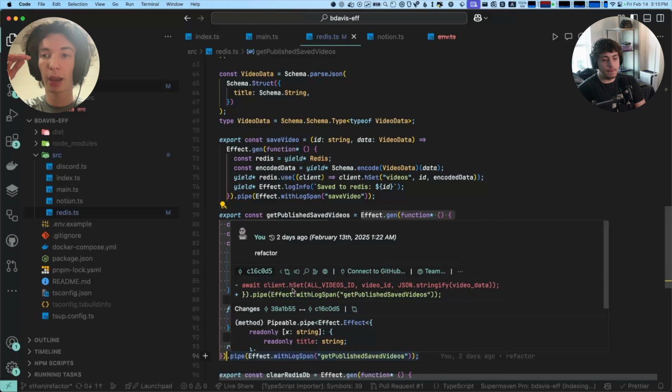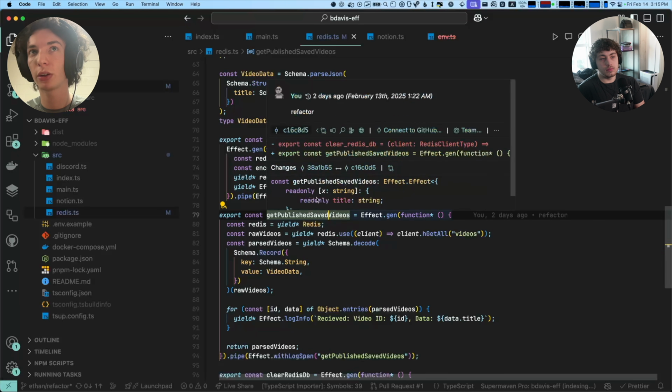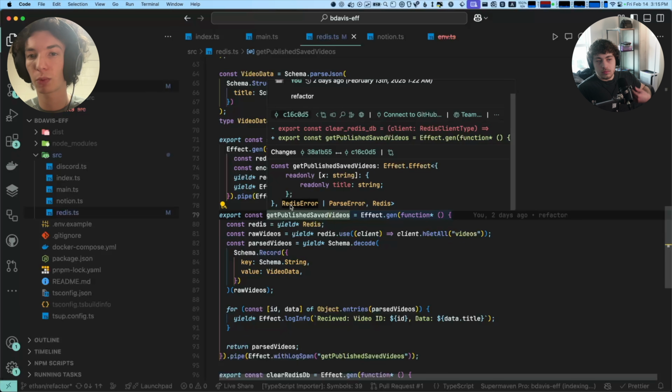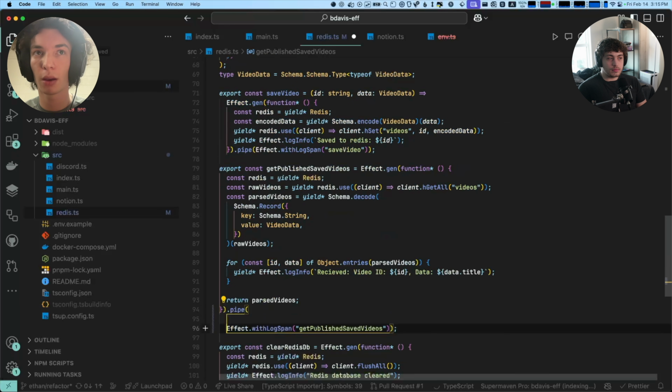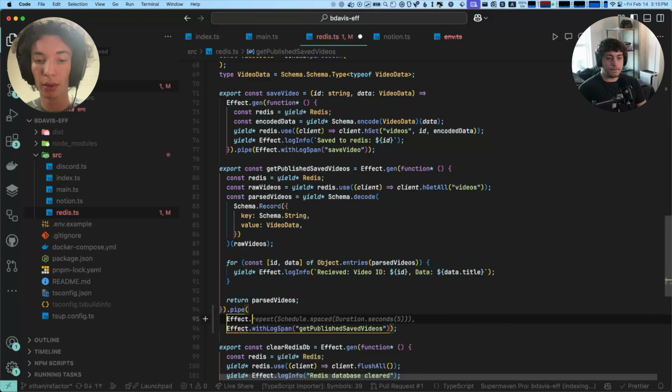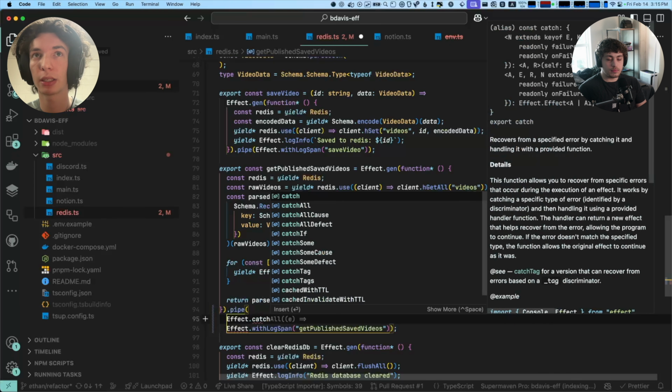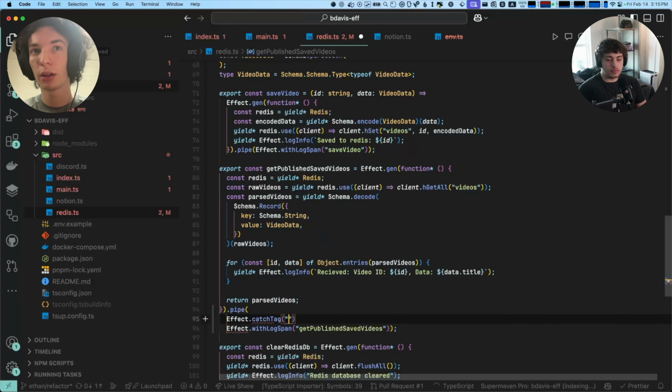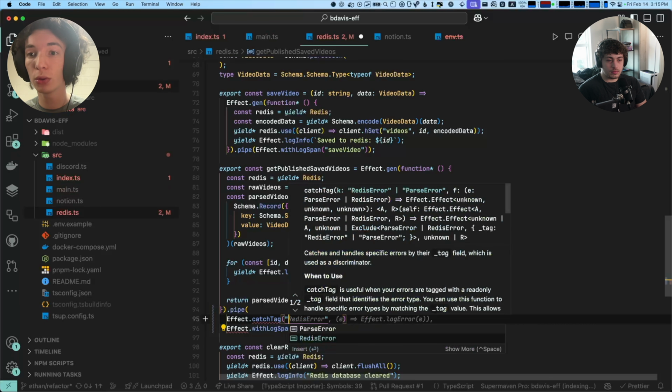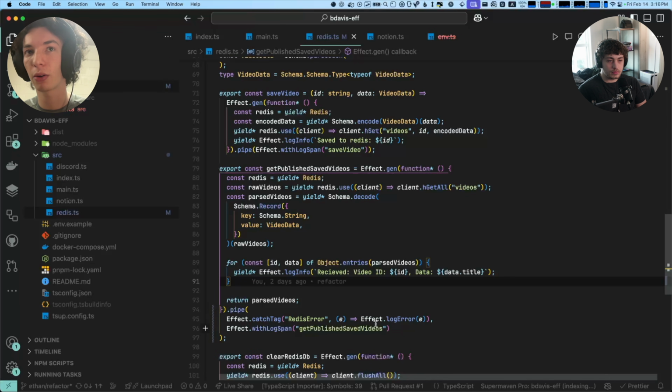So if any of the effects that you're trying to yield error, the whole effect.gen errors, but again, it's all type safe. For get published videos, you'll see that it has this Redis error in there. We can look at error handling a bit later, but we can look now. If we want to, we can say catch tag. You also see that it knows the types of the errors in this function. It knows it can only ever be a Redis error or a parse error. So we can say Redis error, and then handle that error with an effect.